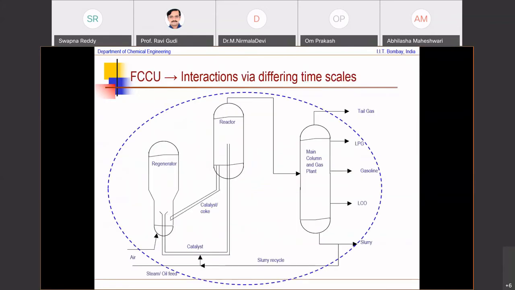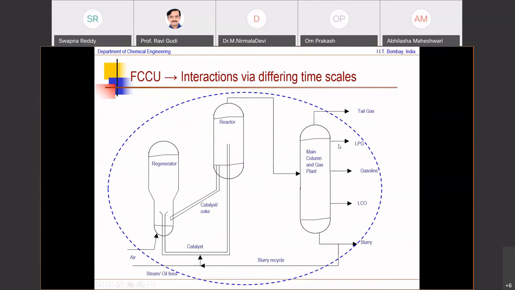So here is one example in a process system where there can be interactions. If you see this fluidized catalytic cracking unit in a large refinery, just to give you a sense of the scale of these operations, we are looking at the reactor and the regenerator, which are two large reactors by themselves.